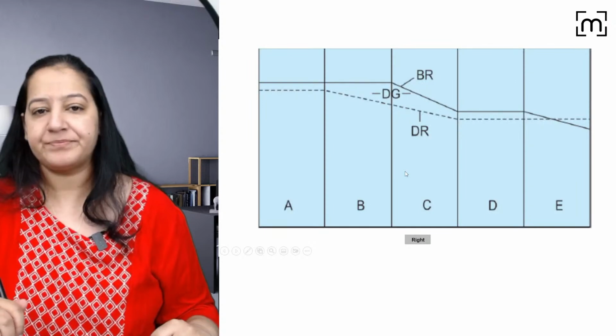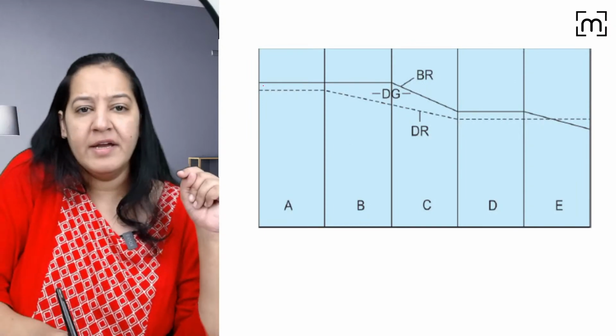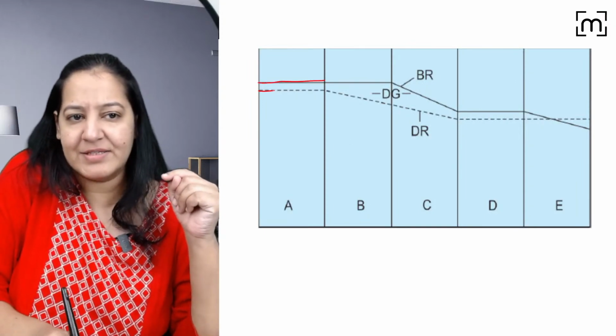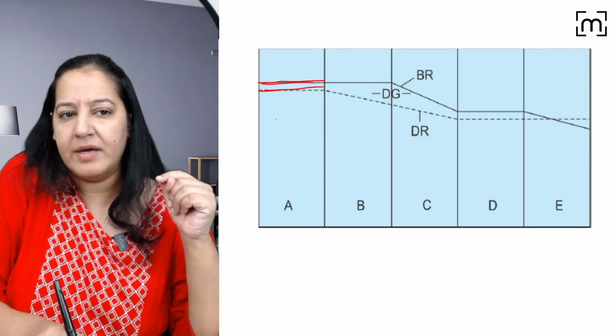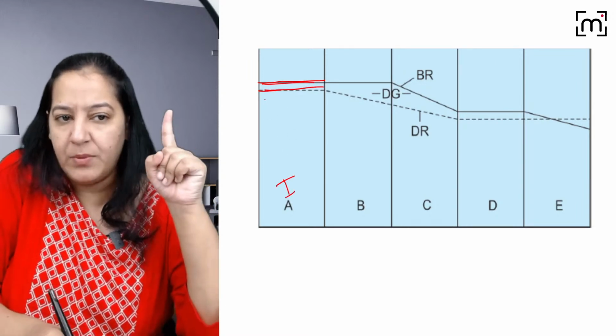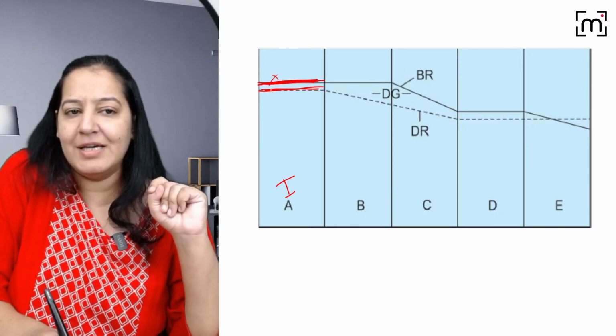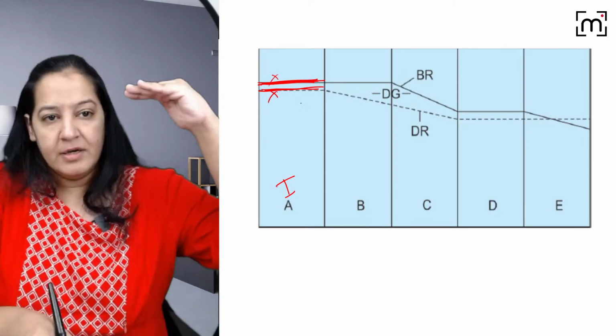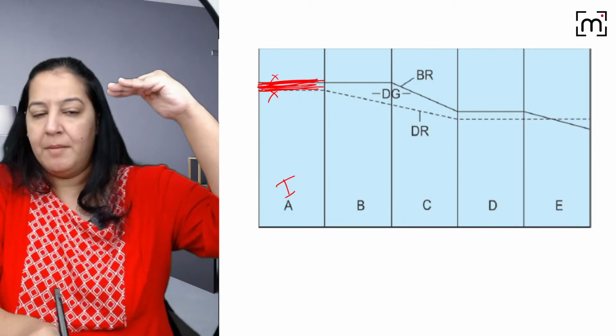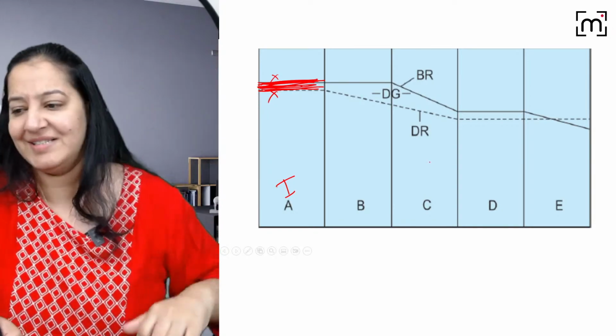Give me a thumbs up. You got my point? Can you see this is the birth rate and this is the death rate? Both are almost equal in stage 1. Can you see here? Both are almost equal, so they will cancel each other. But you know, the population is in a stable model, but on the higher side. It's not a good thing.